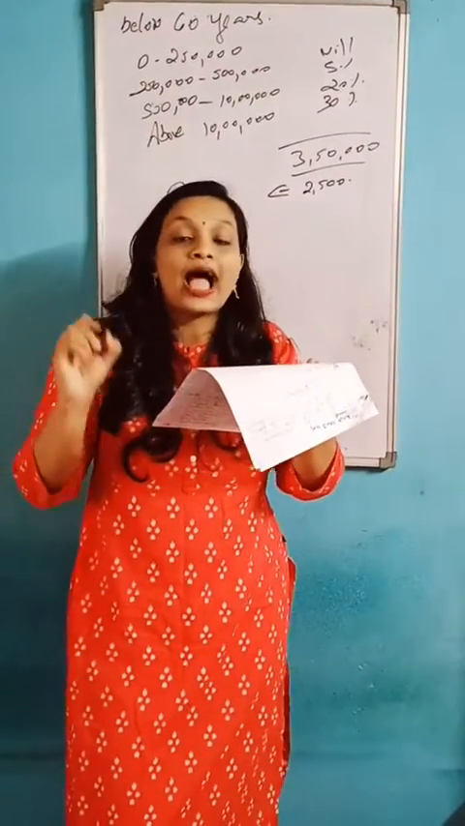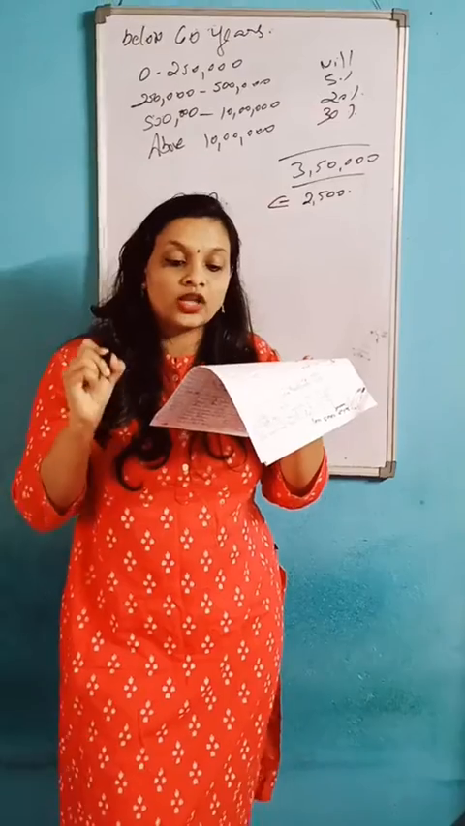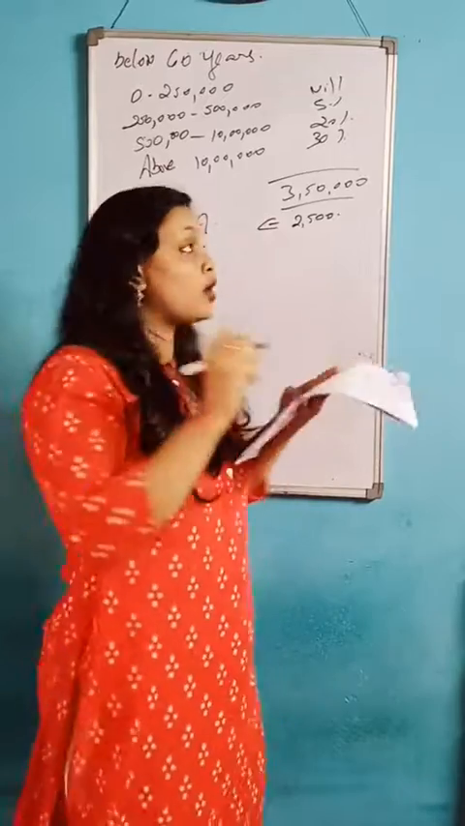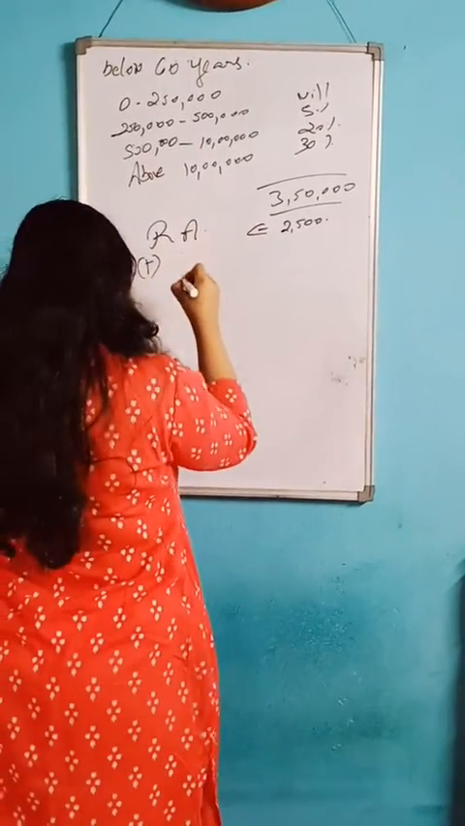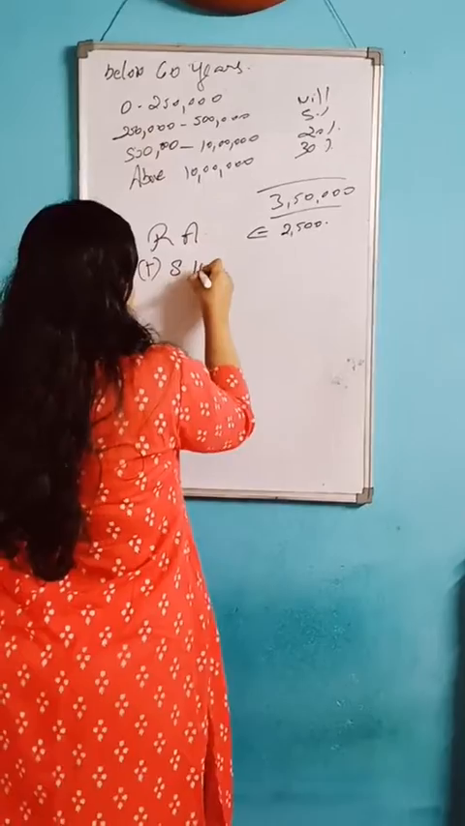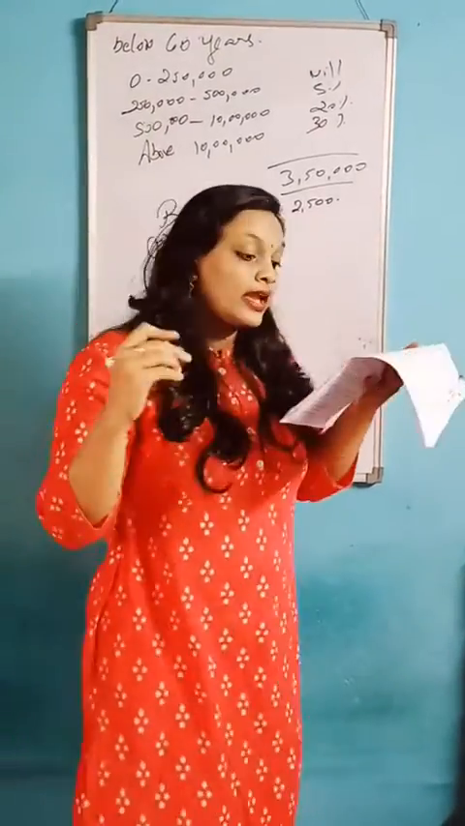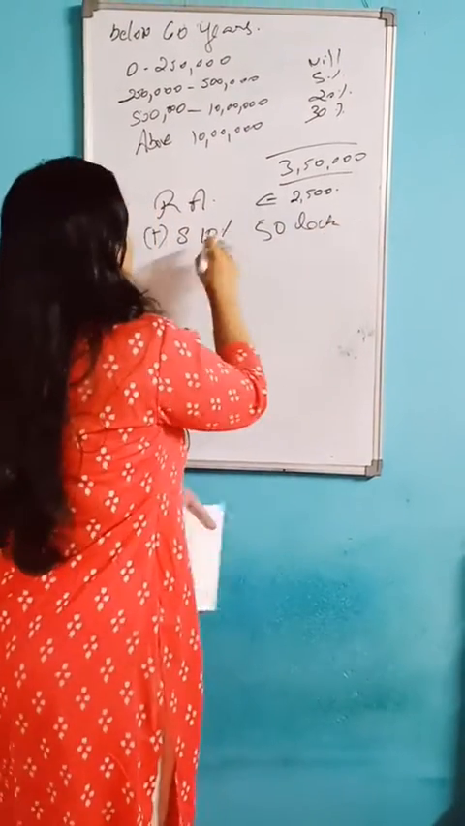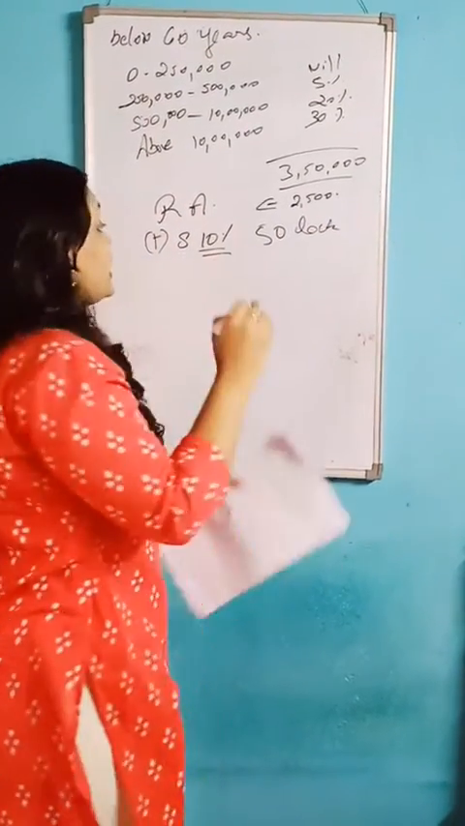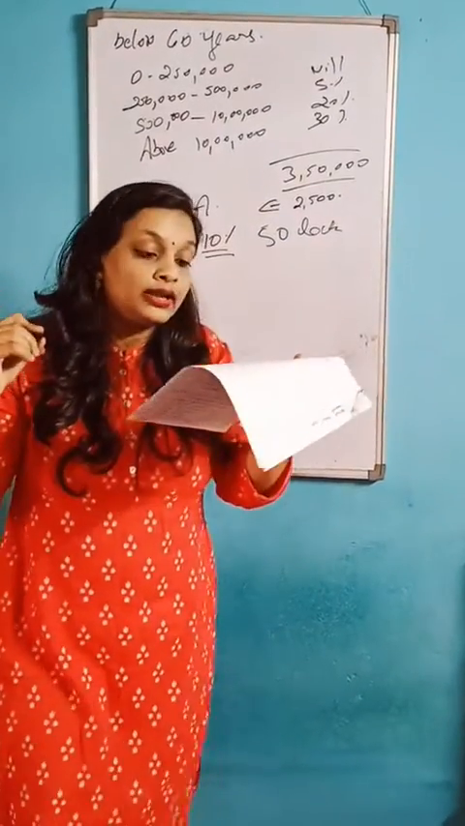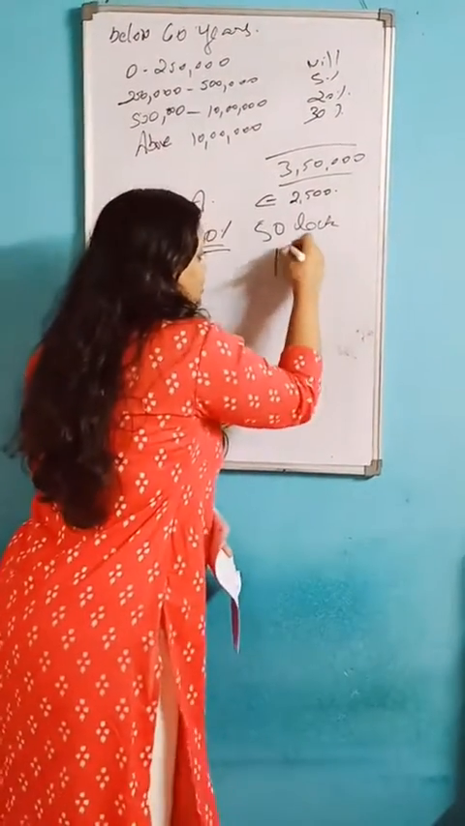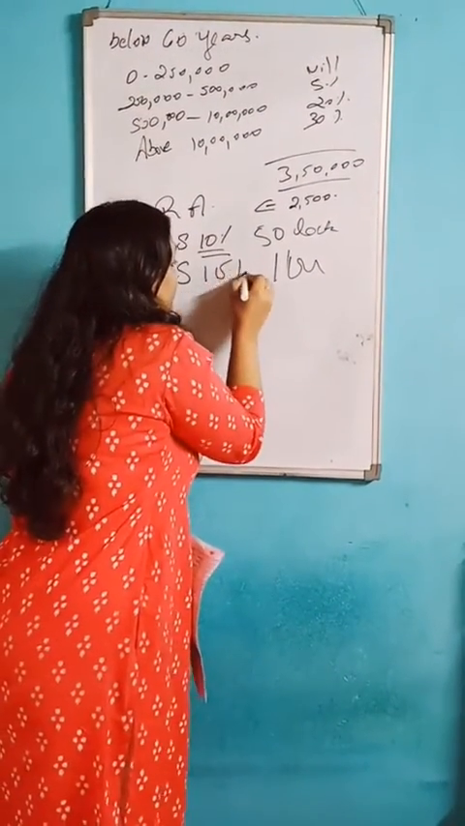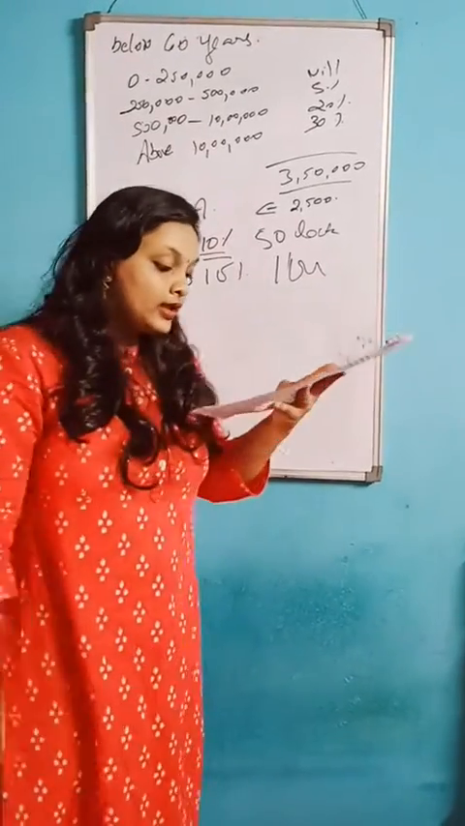And then you should add surcharge, that is 10% of income tax in case taxable income is above 50 lakhs. So above 50 lakhs you should calculate surcharge, that is 10%. If it is 1 crore, at that time the surcharge percentage will be 50%. So this is very, very important.